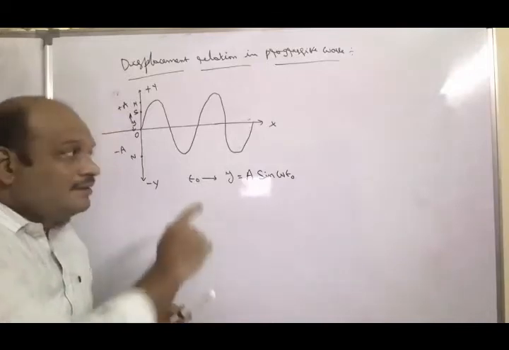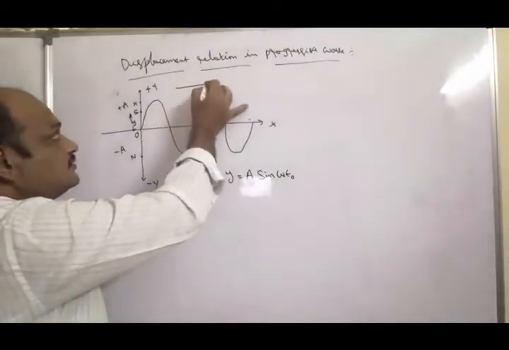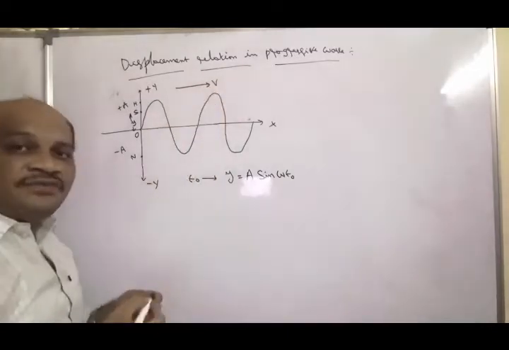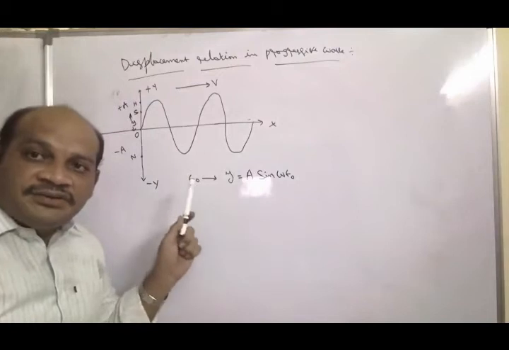This wave is propagating along the positive x-axis with velocity v.